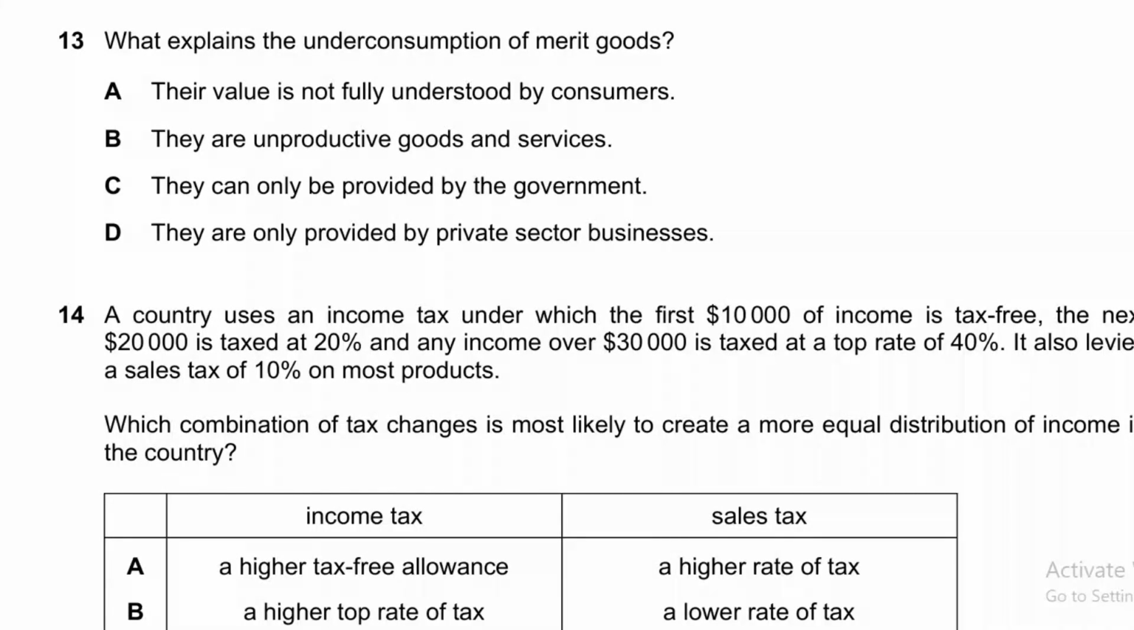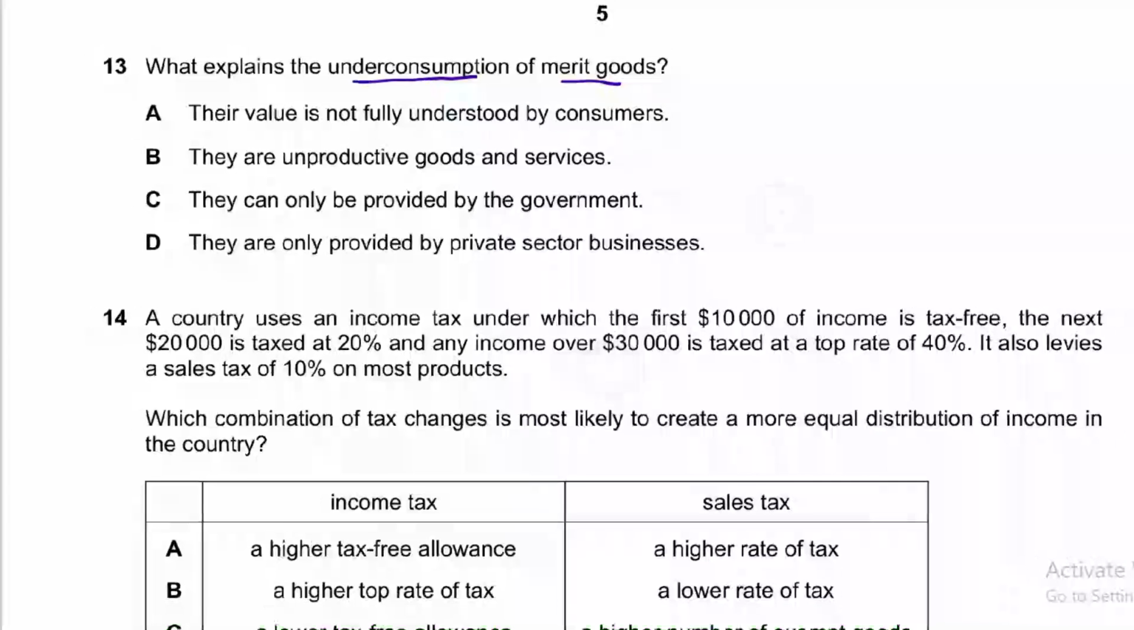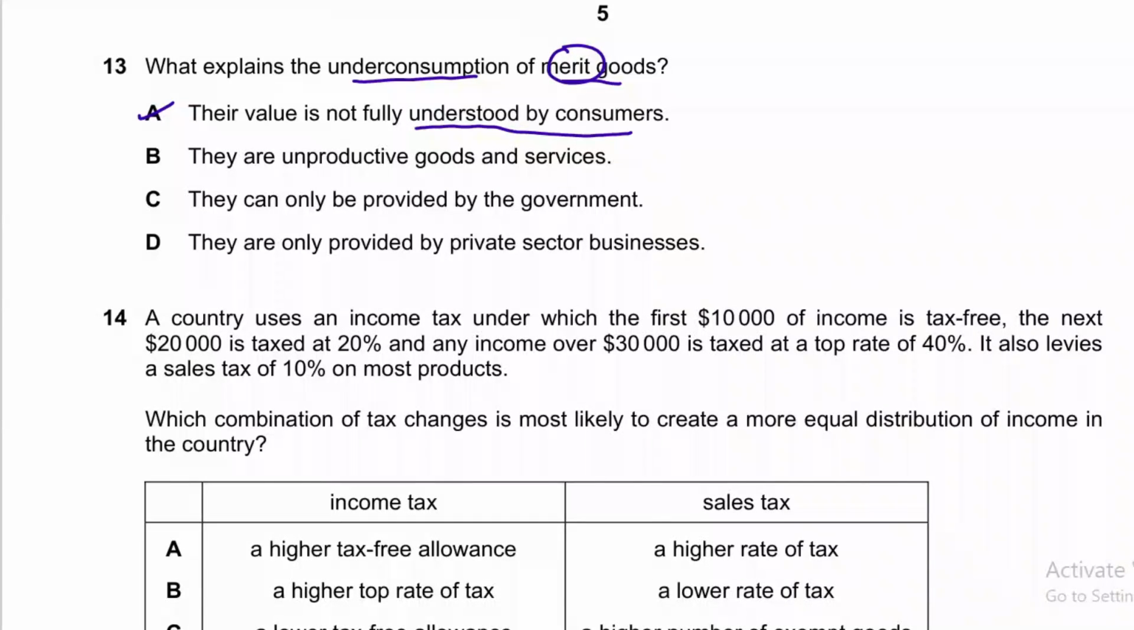Question number 13 asks what explains the underproduction of merit goods, right? Merit goods are products that are beneficial to the consumers as well as third parties. Why do people underconsume them? Generally people don't have sufficient information about the usefulness of these goods, so they underconsume them. Demerit goods are overconsumed because of market information failure, and merit goods are underconsumed because of information failure. So option A is the correct answer. Their value is not fully understood by the consumers, because consumers don't realize the true benefits of merit goods. Read the other options as well.